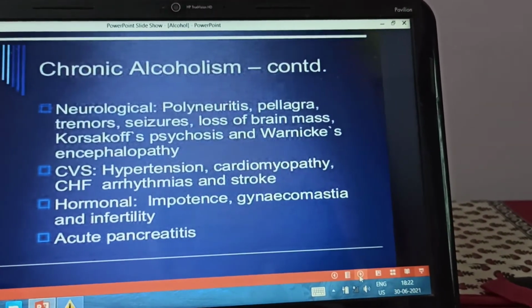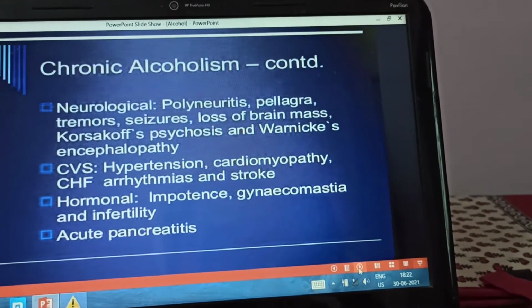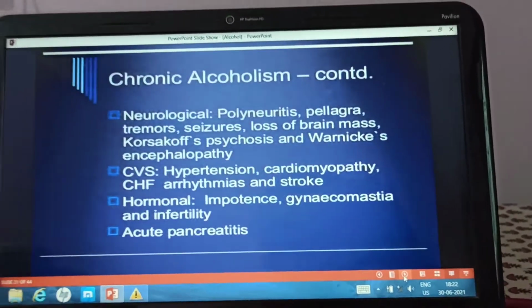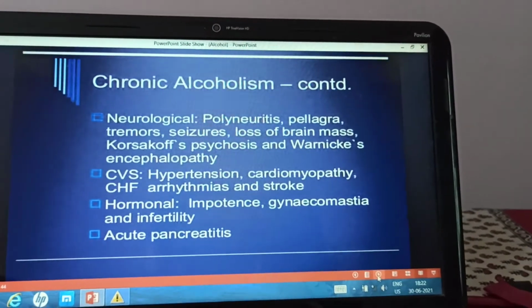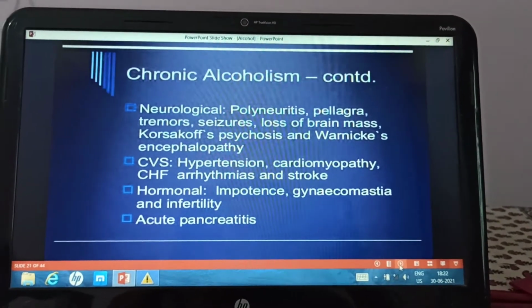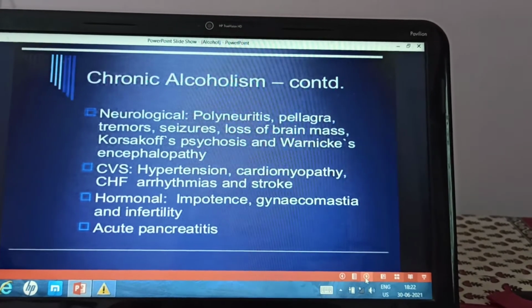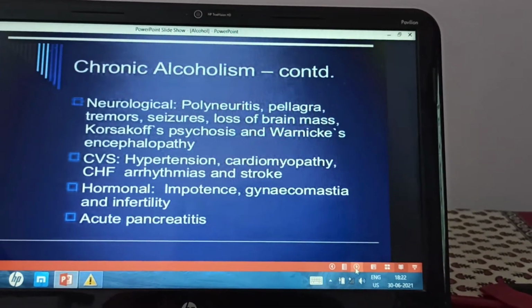Then on the cardiovascular system, there can be hypertension, cardiomyopathy, congestive heart failure, arrhythmias and stroke. So these are also the effects of chronic alcoholism. Impotence and infertility can occur, sometimes gynecomastia and acute pancreatitis.